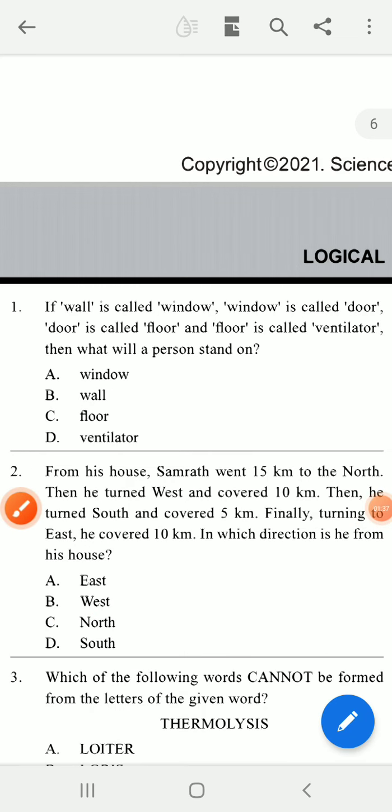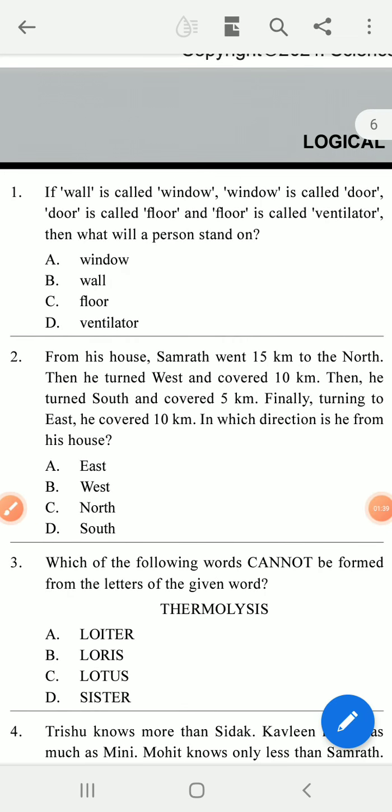Next one. Which of the following cannot be formed from the letters of the given word? So here there are some letters. Among them, which one cannot be formed from the letters of the word THERMOLYSIS? So C is the answer. You have to write the answer C.